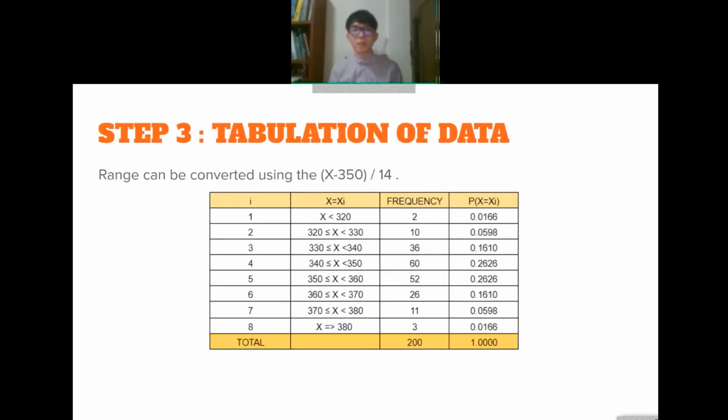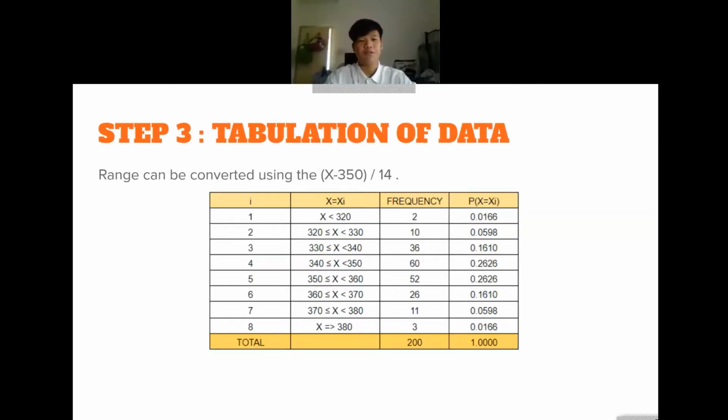So coming to step 3, which is the tabulation of the data. The range can be converted into the probability by using the formula (x minus 350) over 14. So you can see the table below. We also have the frequency data, which we obtain by using the count function from Excel for the specific range.